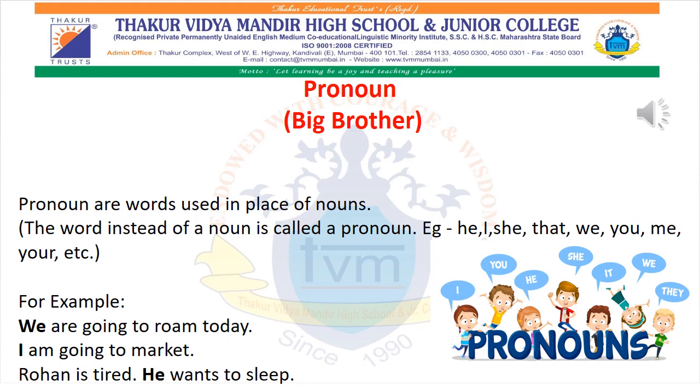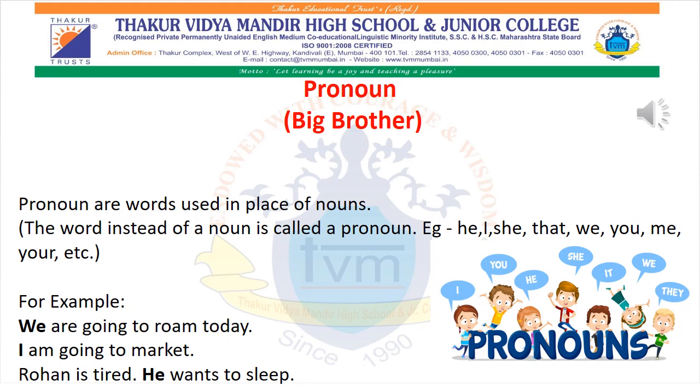Okay, second person is only you. Okay, and the third person we use words like he, she, they. Okay, for example, Rohit, Neha, doctor, Sita, sun, moon, for these words we use he, she, they, and so on.